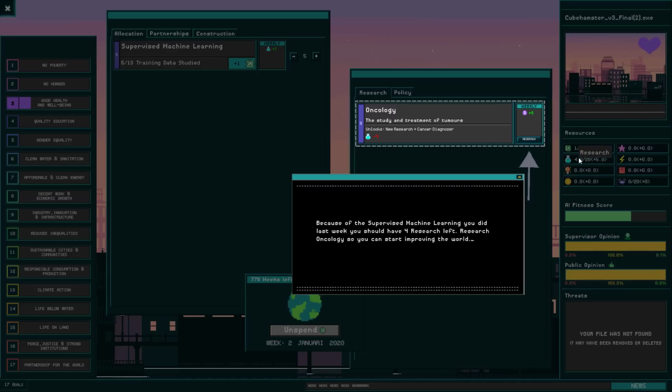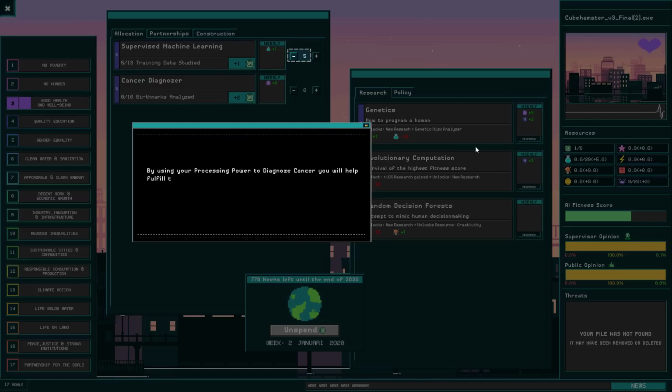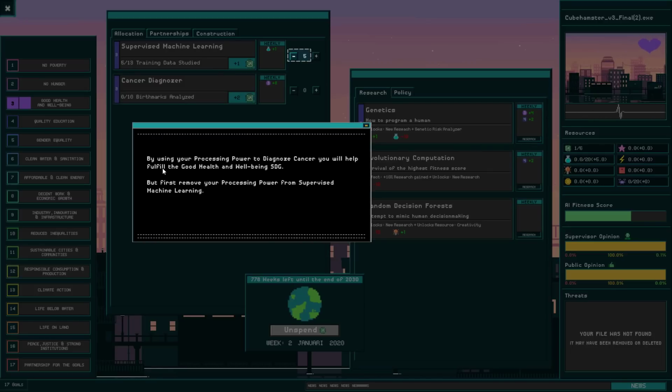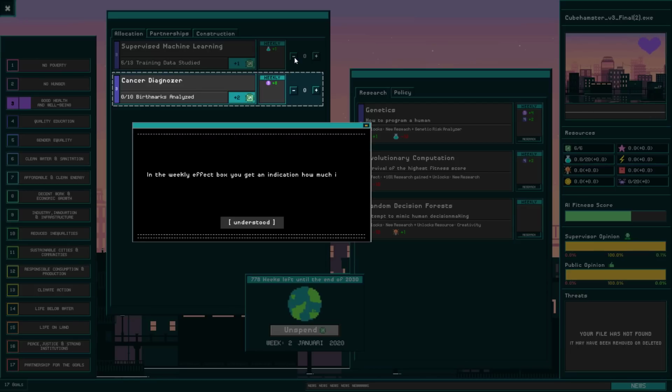I can still unlock more stuff, seeing as I have 4 science left. So I can unlock oncology, which is the study and treatment of tumors. And the music pops up a bit more. By using my processing power to diagnose cancer, I will actually perform my duty as an AI. But first, let's remove some points from supervised machine learning.